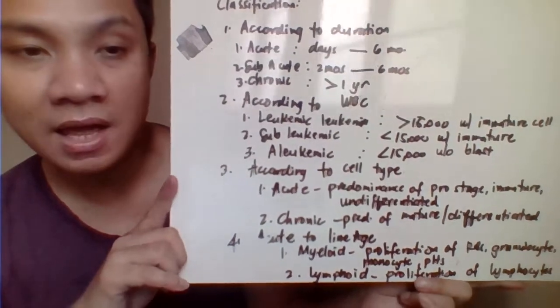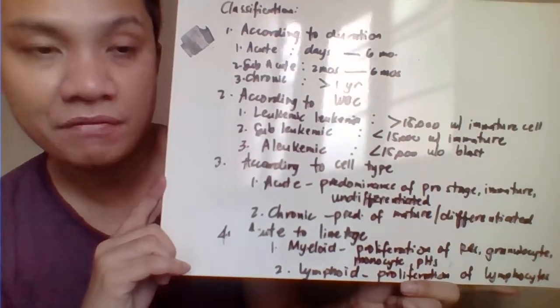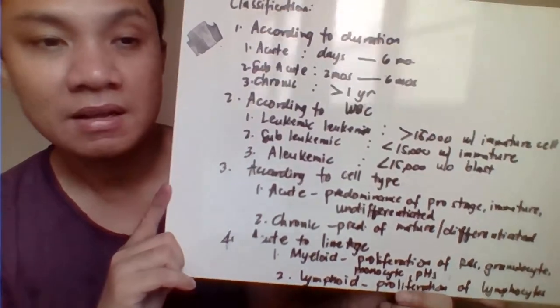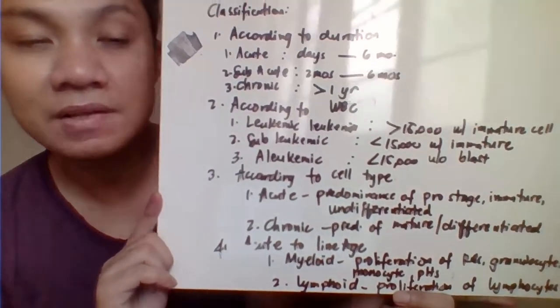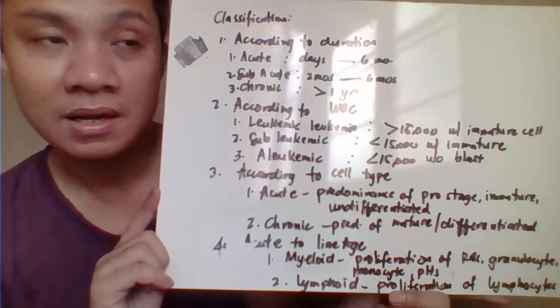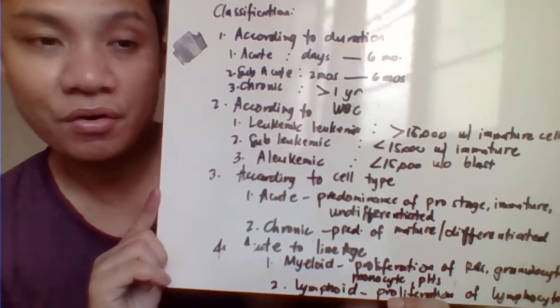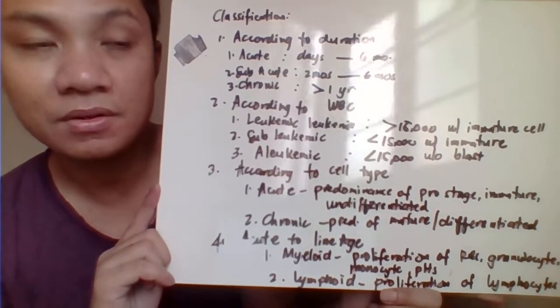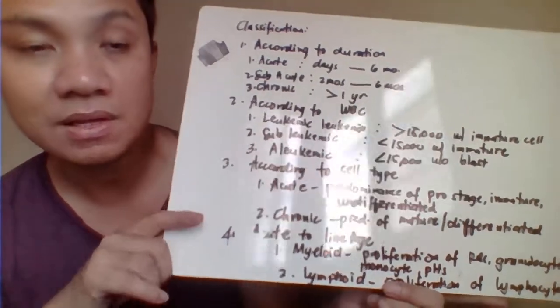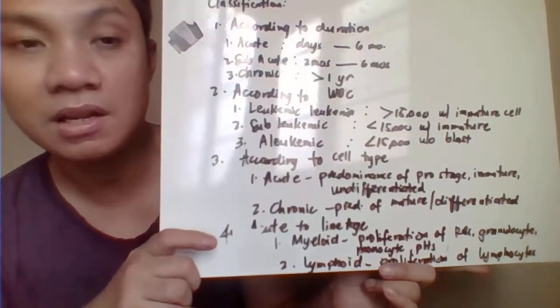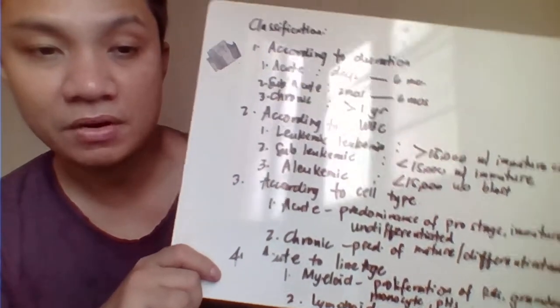Then according to the lineage, we have your myeloid and lymphoid. Again, the myeloid includes proliferation of your myeloid cell lines, which includes your granulocyte, monocyte, RBC, and also the platelets, minus your lymphocyte, because the lymphocyte proliferation will be included in the lymphoid type of leukemia.